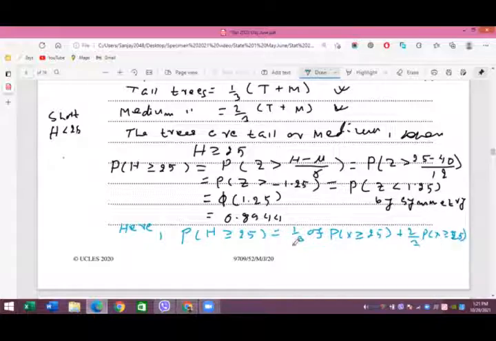Okay, and if you add up 1/3 and 2/3, that is 3/3, which is 1. That means we are talking of a whole thing combined with T and M in this case.